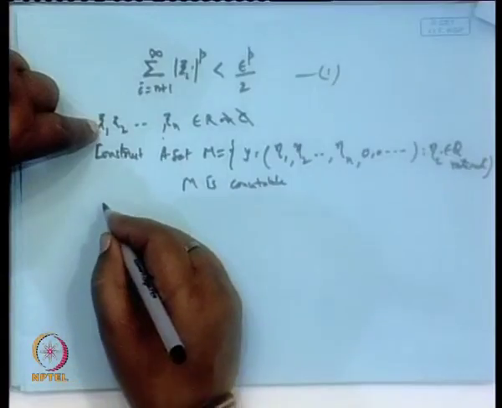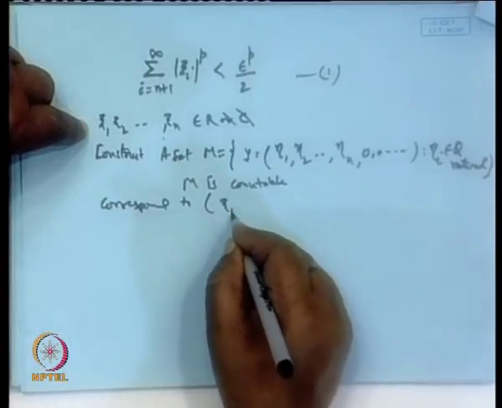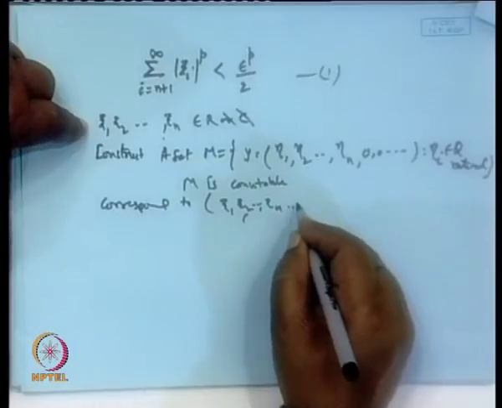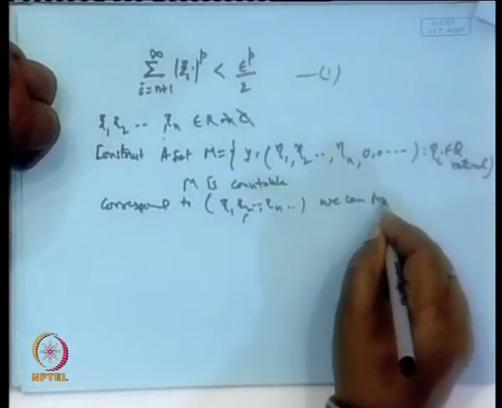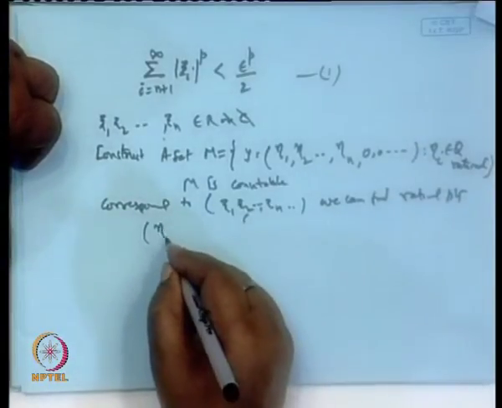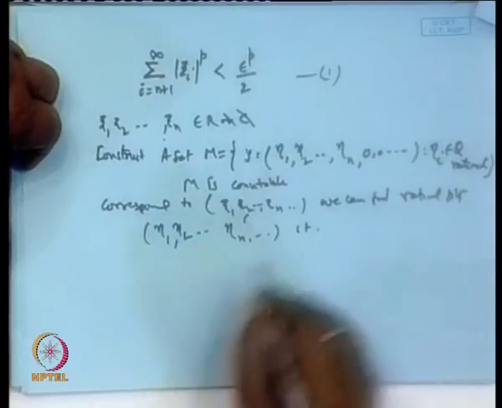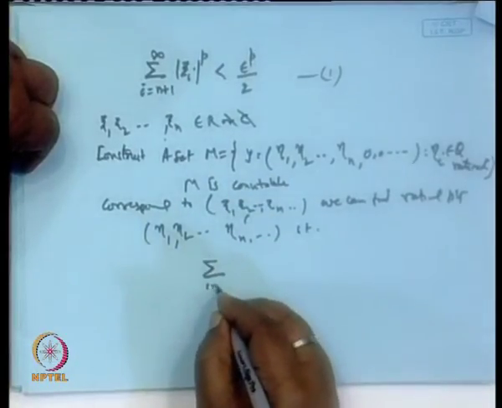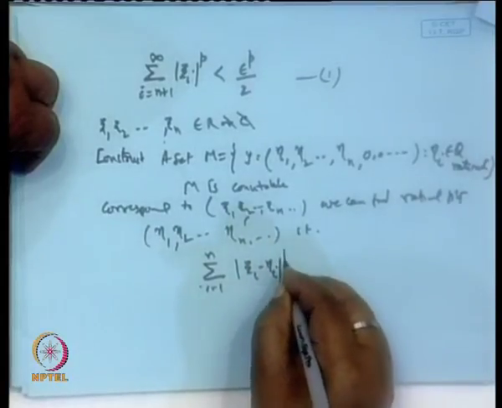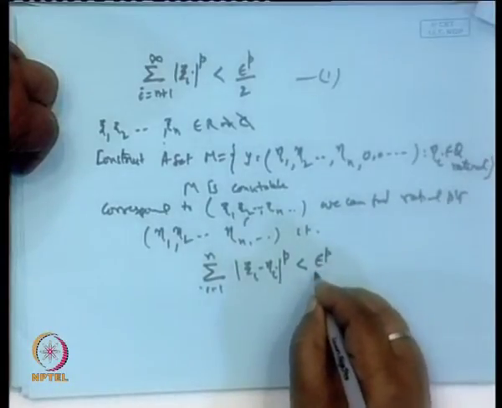So, corresponding to xi 1, xi 2 and xi n, we can find the rational points eta 1, eta 2, eta n such that the sum over i equal to 1 to n of mod of xi i minus eta i power p is less than epsilon to the power p by 2.